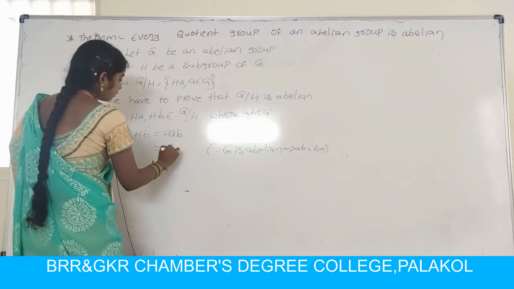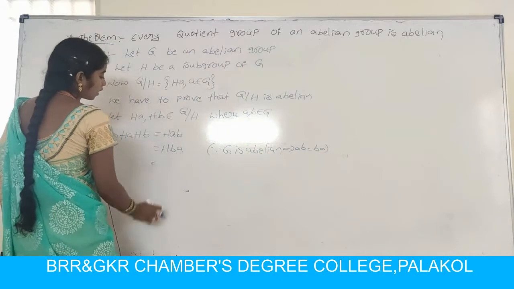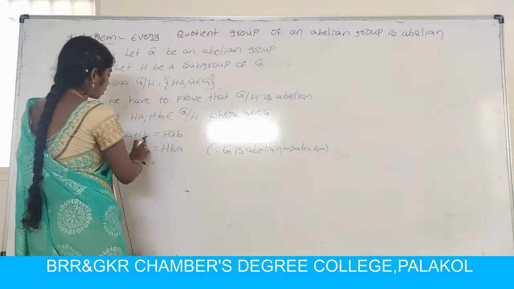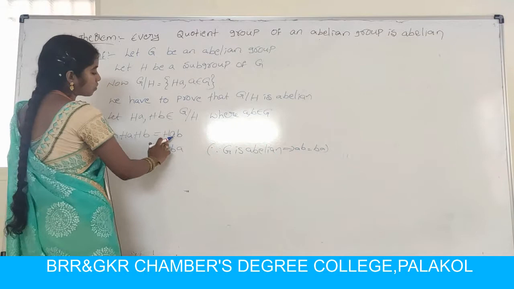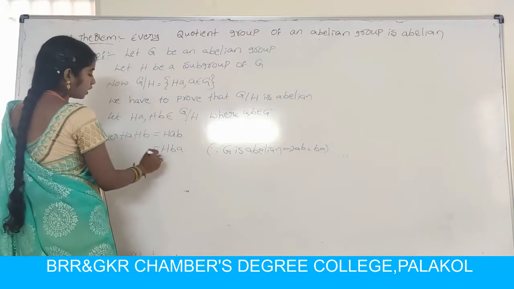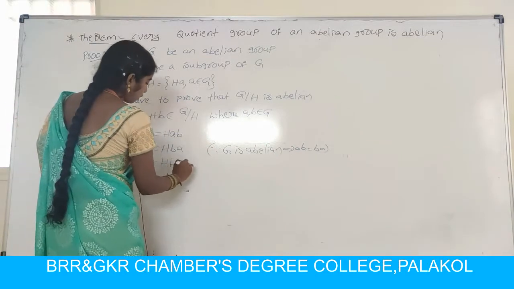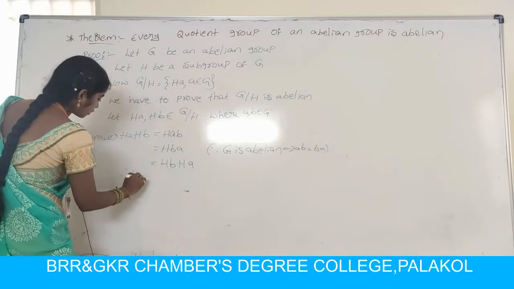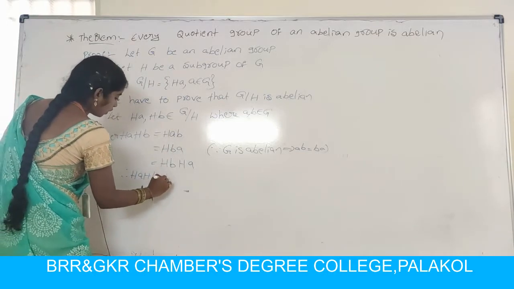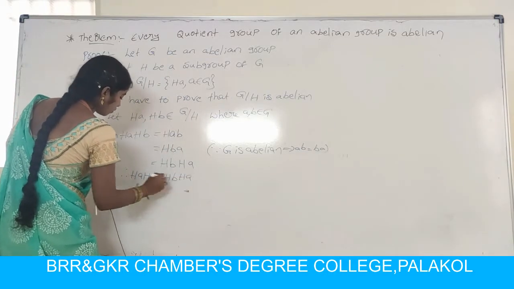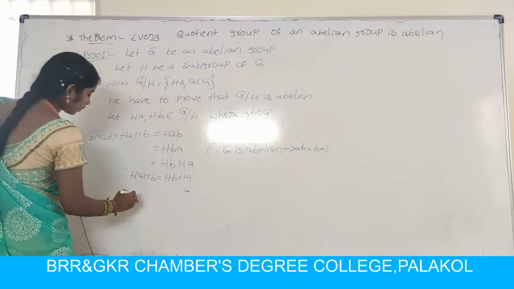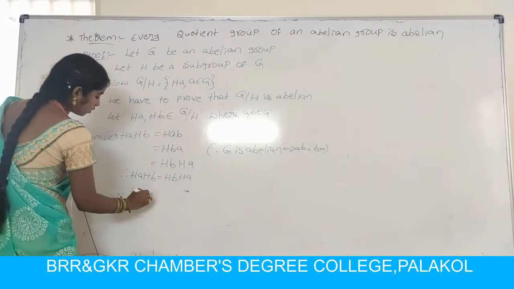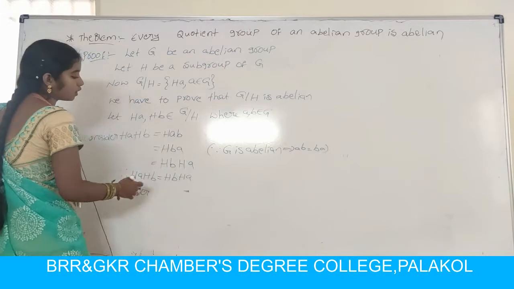So Hba can be written as Hb Ha. Therefore Ha Hb is equal to Hb Ha.